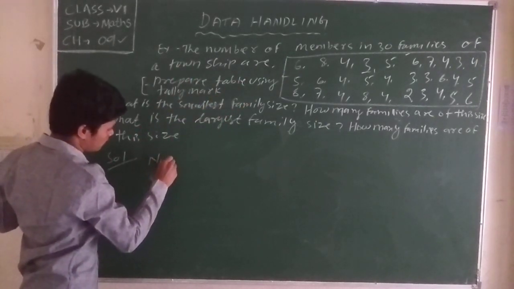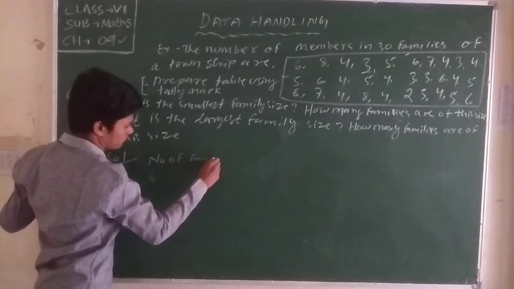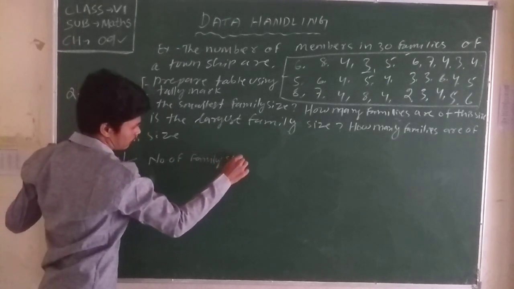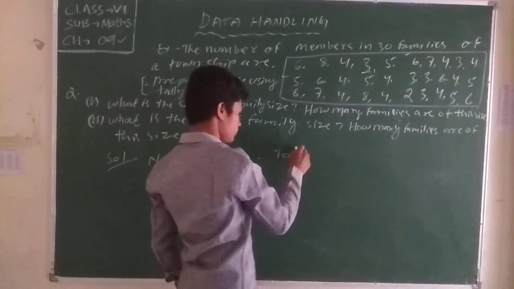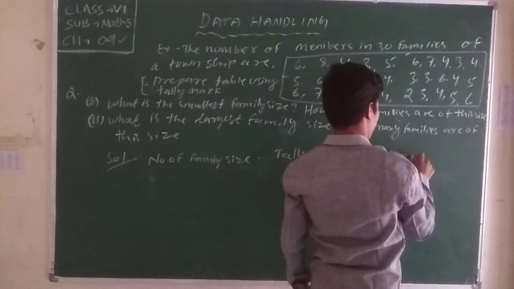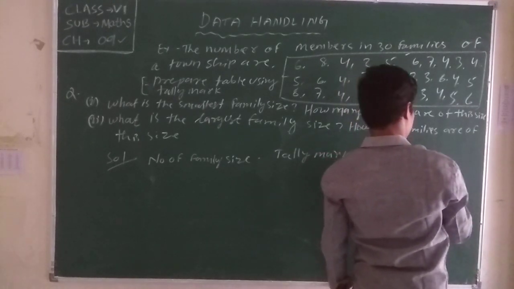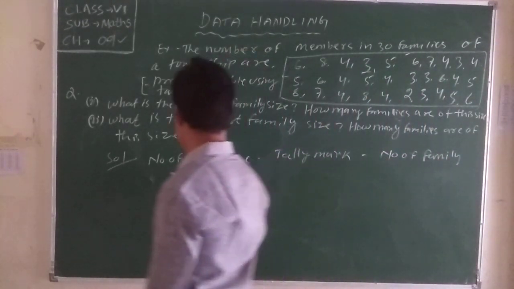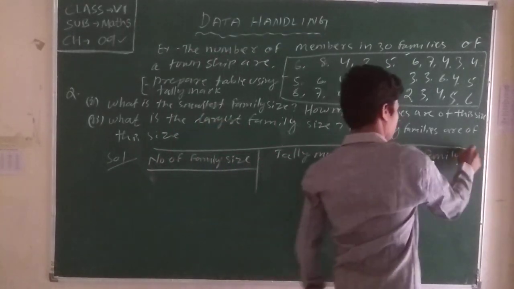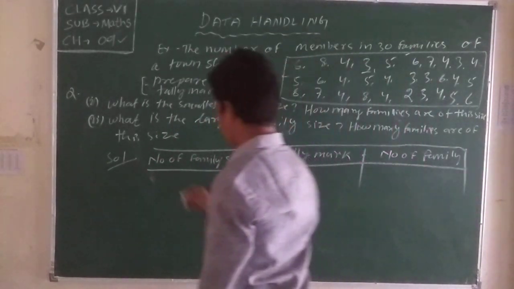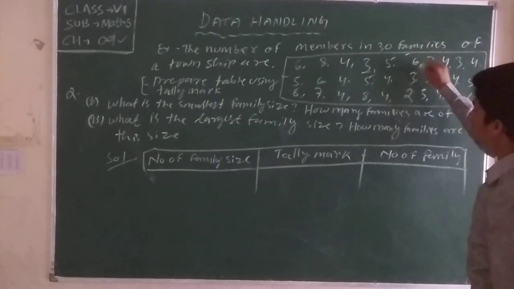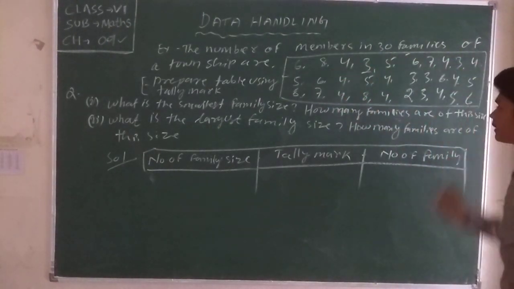You write here number of families, family size, tally marks. Family sizes are first 2, 3, 4, 5, 6, 7 and 8. 8 sizes of family are there.